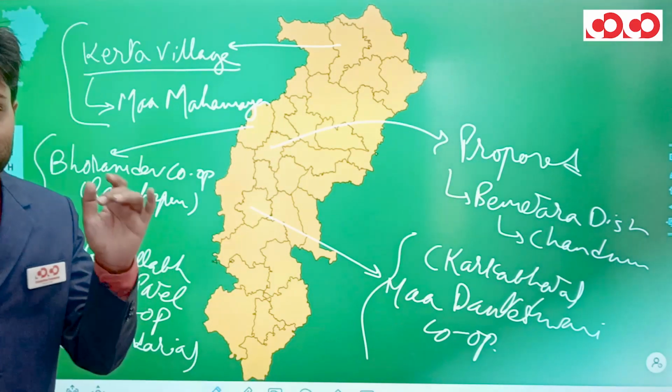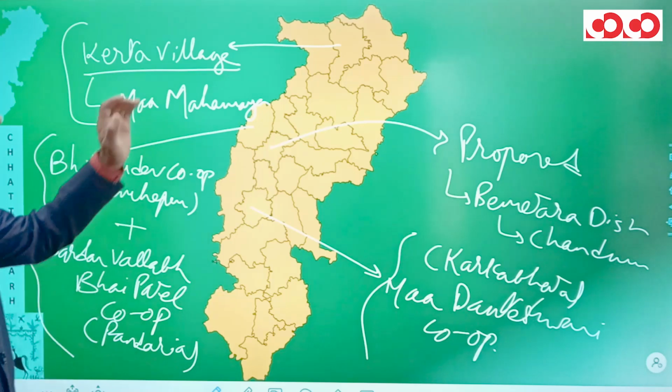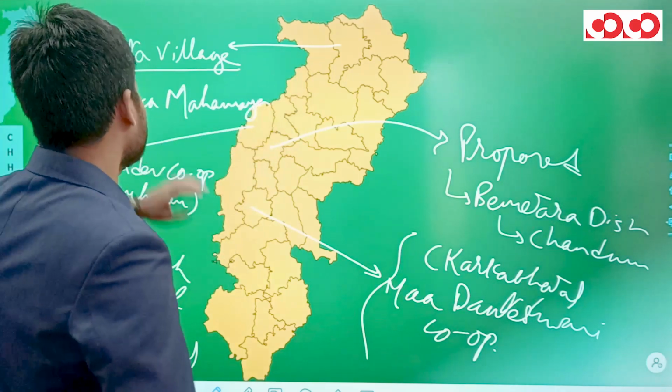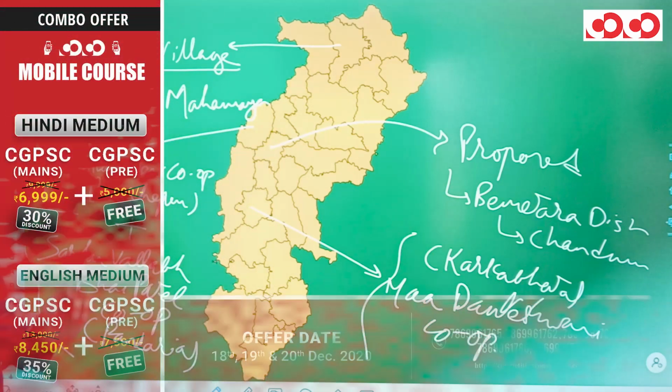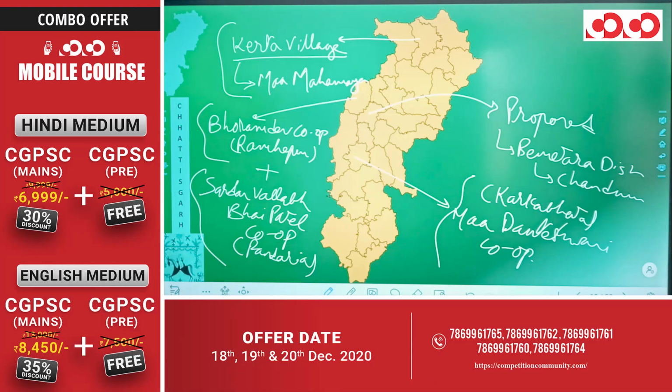Chandnu village. So there are 4 cooperative sugar factories. The first one we saw in the Surajpur district in the Kerta village, Maya Cooperative Sugar Factory. In the Kabirdham district, we have seen 2, Bhoramdev Cooperative Sugar Factory at Ramhepur and Sardar Vallabhbhai Patel Cooperative Sugar Factory at Pandaria.